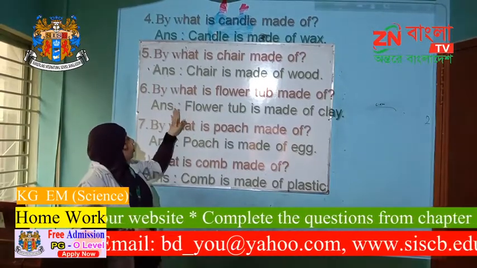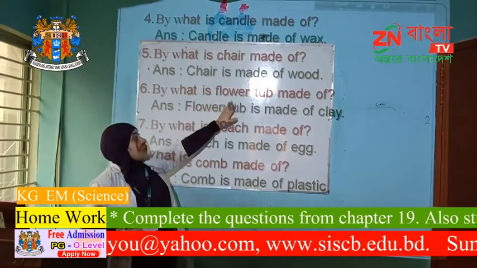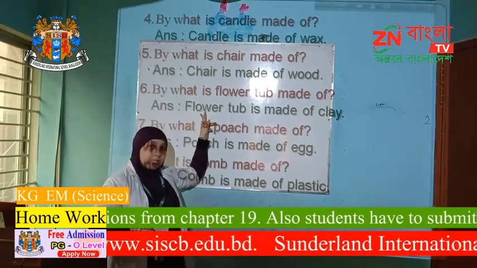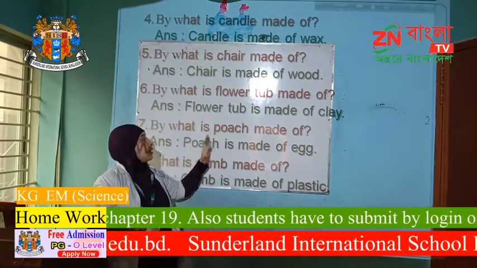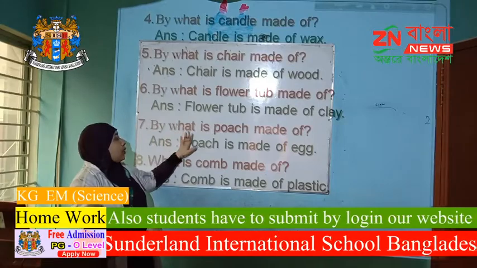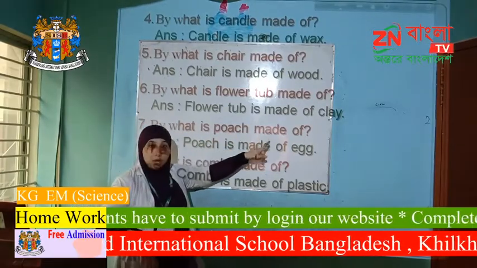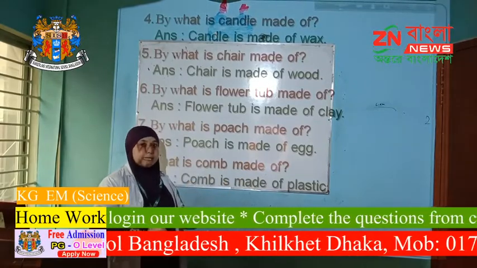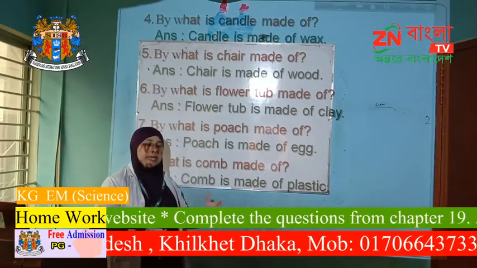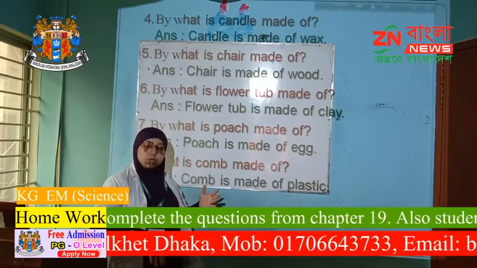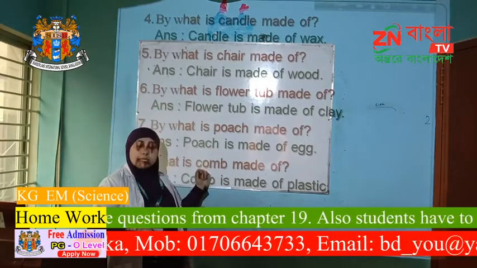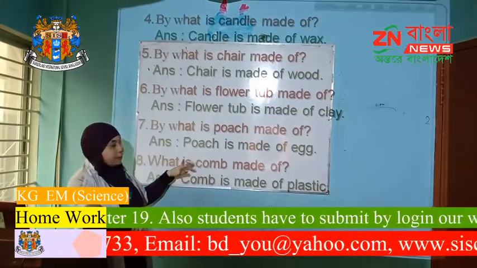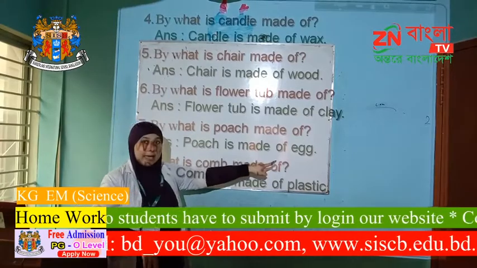Next, what is a flower tub made of? The answer will be, flower tub is made of clay. Now, what is a pouch made of? In your breakfast, we eat bread, milk, pouch, many things. Can you say what a pouch is made of? Pouch is made of egg. So the answer will be, pouch is made of egg.